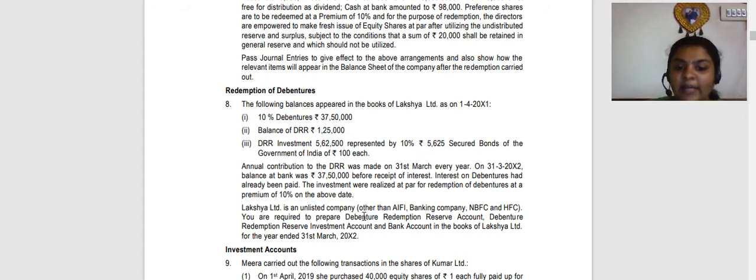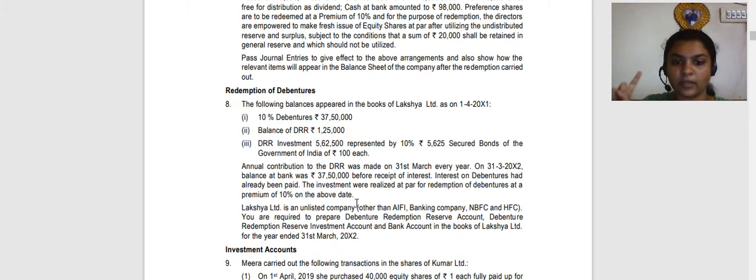Okay, Lakshya is an unlisted company other than banking or NBFC. So remember that for an unlisted company, we are going to create DRR. You are required to prepare the DRR account, DRR investment account and bank account. Before we go into any ledgers, let us first understand the flow of the entries. Let us understand the transaction.